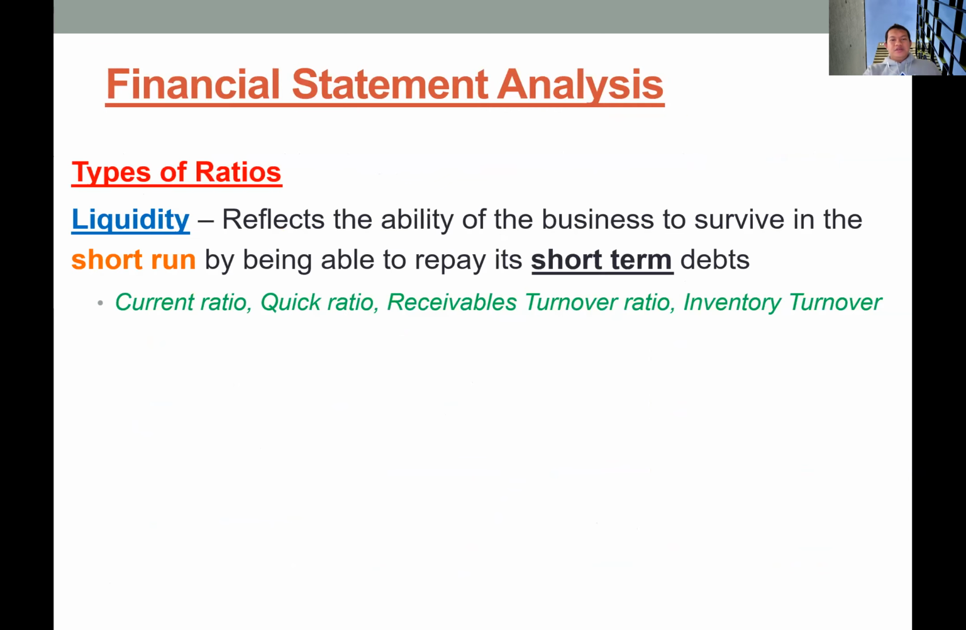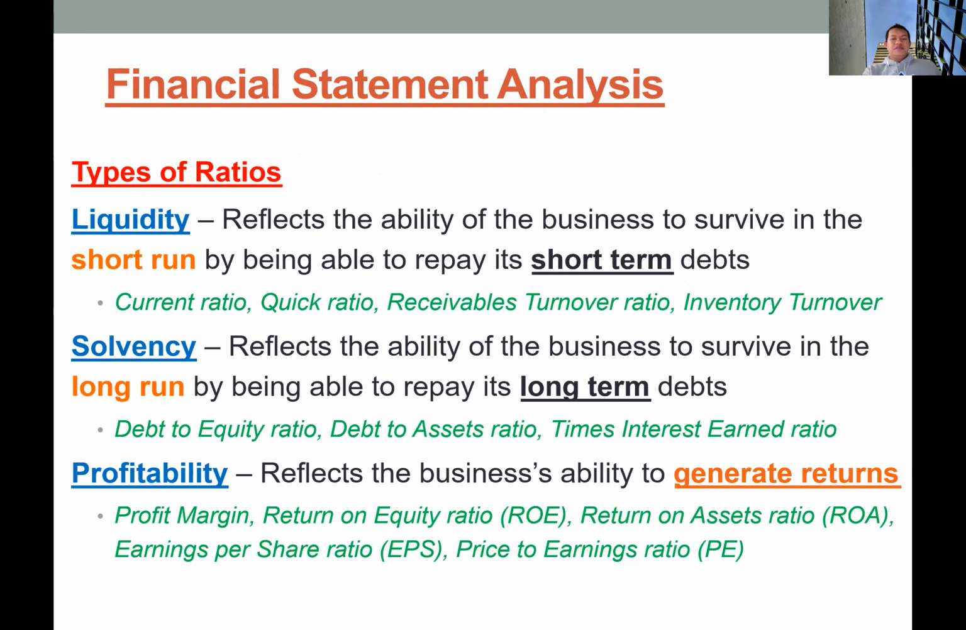Okay, so let's move to the last topic. This is the financial statement analysis. We have discussed this last week. So basically we covered 3 types of ratios. We have liquidity ratios, which capture the short-term ability of company to repay their liabilities. So we have current ratio, quick ratio, receivable turnover, inventory turnover. And then we have a solvency ratio.